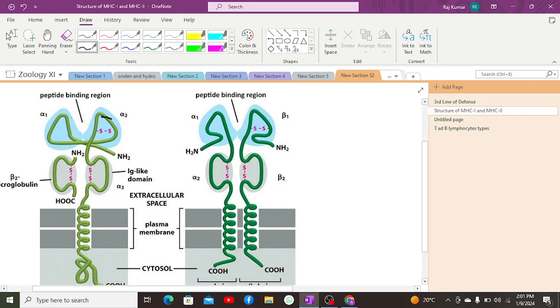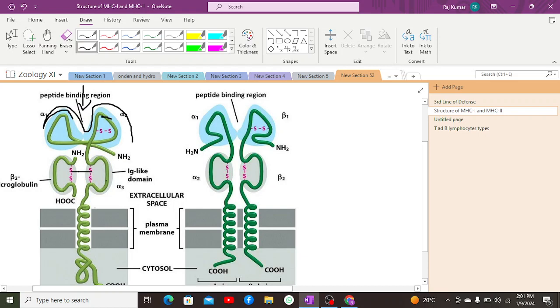As you can see, alpha 1 and alpha 2 chains have a depression between them, to which the particular antigen binds. While the alpha 3 chain is parallel to the beta 2 microglobulin subunit, as a result of which it gives this structure to the MHC class 1 HLA.